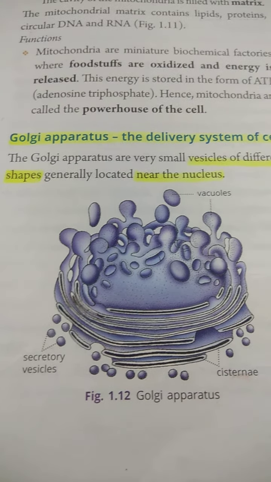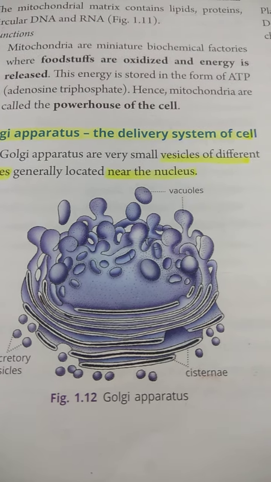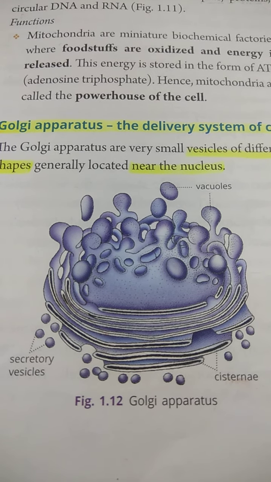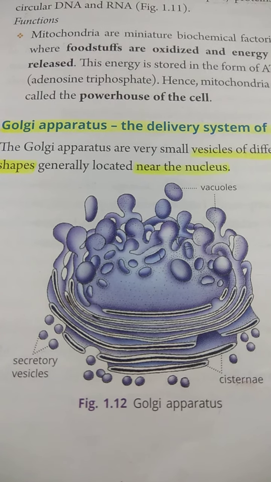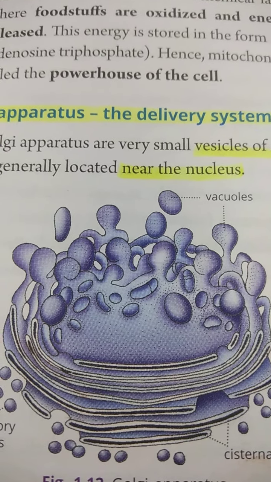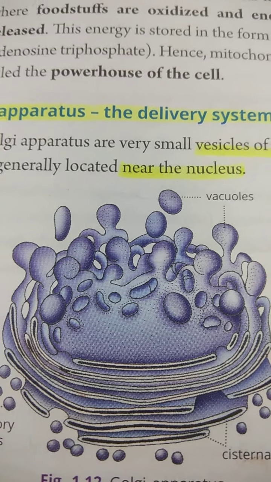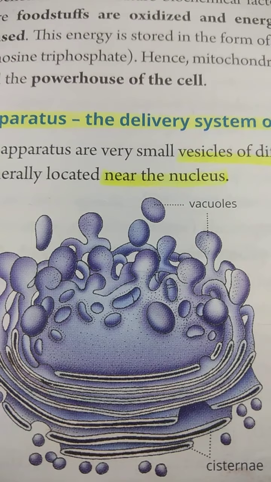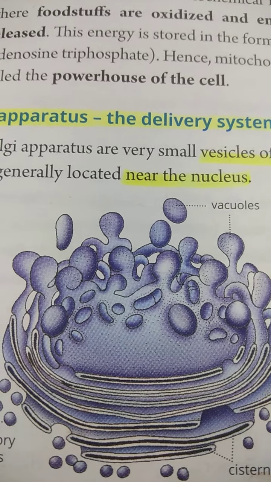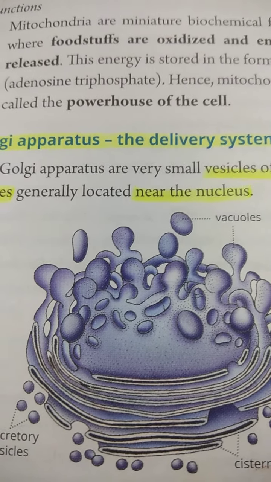Assalamu alaikum. Let's start with the Golgi apparatus or Golgi body, also known as the delivery system of the cell. It was discovered by Camillo Golgi in 1898. The Golgi body is absent in prokaryotic cells and present in eukaryotic cells. In eukaryotic cells, the mature RBC is an exception, where it is not found. Some more exceptions are also there.